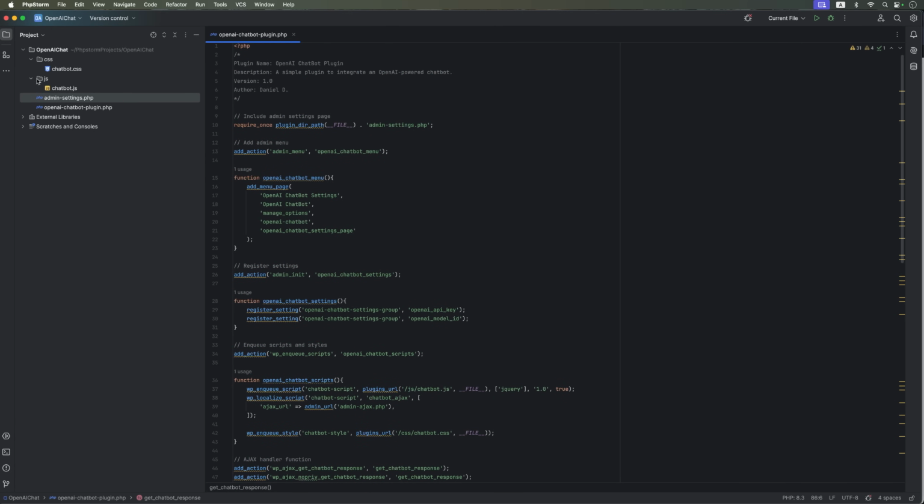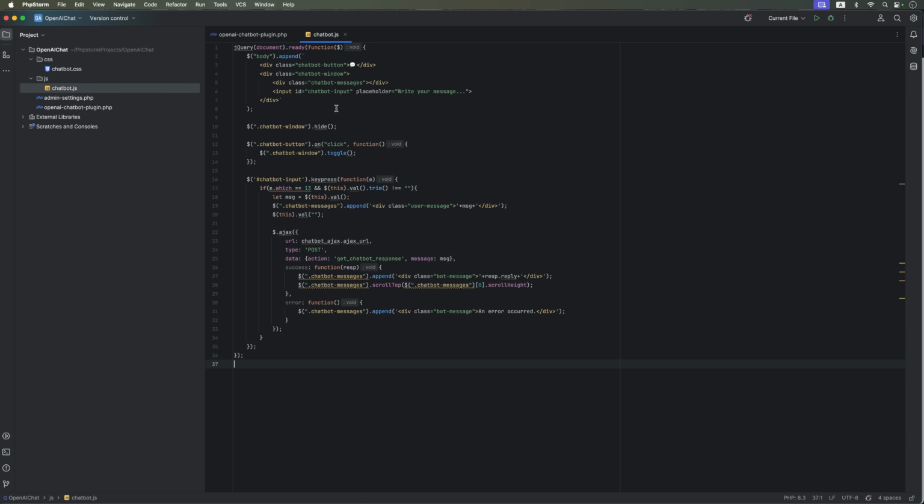I've also created a JS folder and placed the chatbot.js script inside it. This script uses jQuery to handle the chat input and adds a small block of HTML to the page. This is the chat button that prompts users to enter a message. Additionally, using the jQuery library, the script processes the button click, sends the AJAX request with the message as a post call, and waits for a response and displays it on the page.